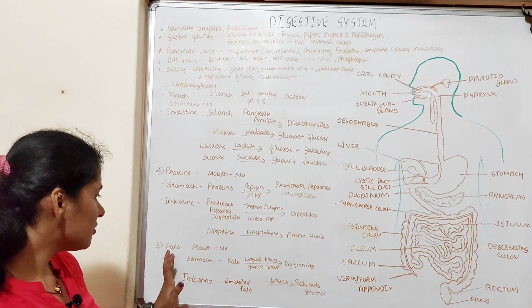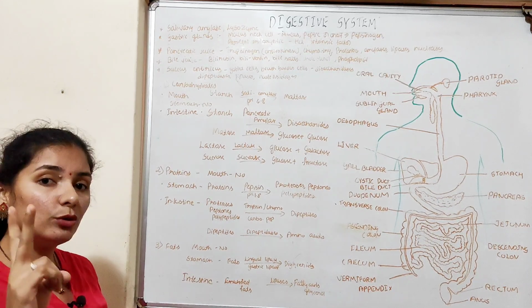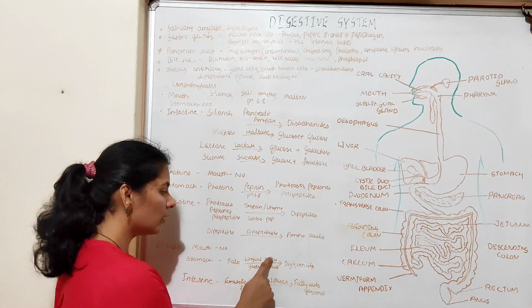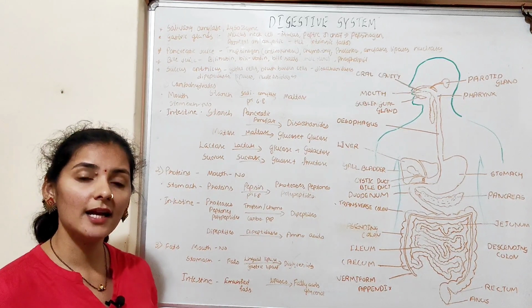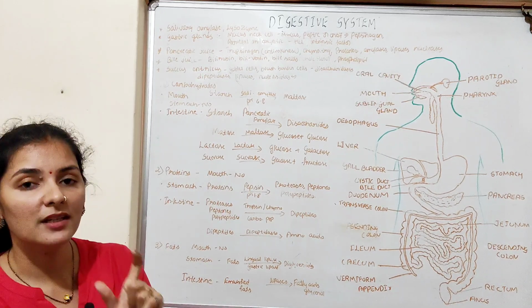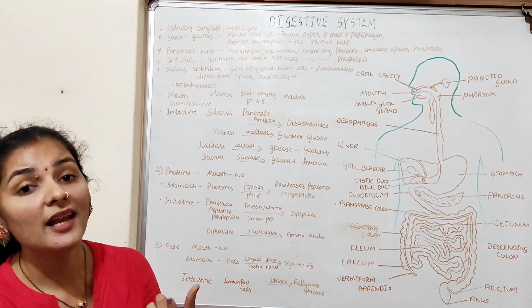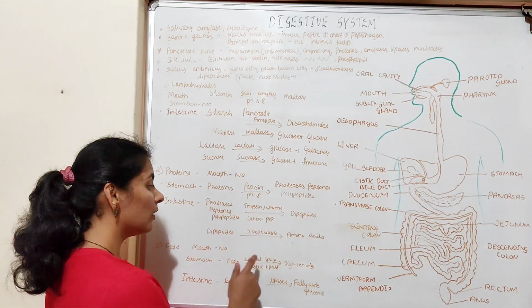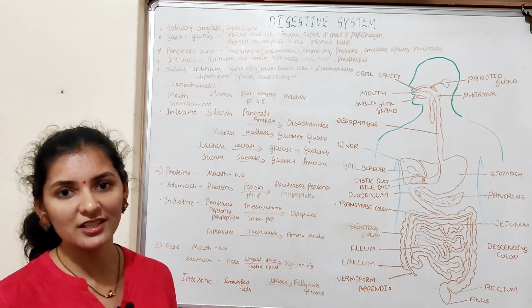If you talk about the digestion of fat, fats also get digested in the stomach by 2 types of enzyme, that is lingual lipase and gastric lipase. Lingual lipase, as the name indicates, is produced in the oral cavity by the gland known as Ebner's gland. But in the mouth it is produced in the inactive form, and this lingual lipase gets activated when it is exposed to the acidic content of the stomach.